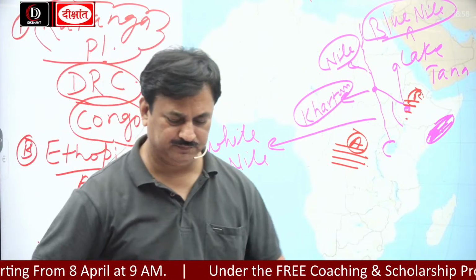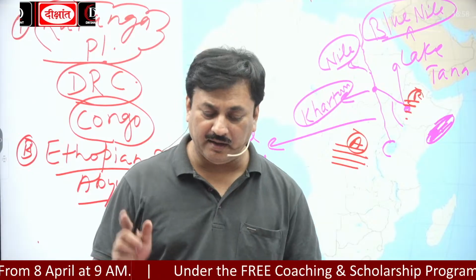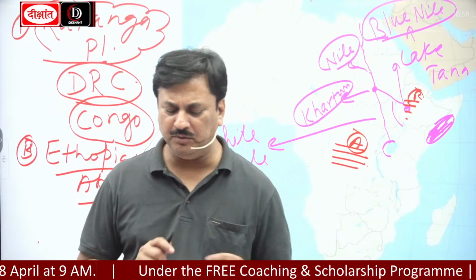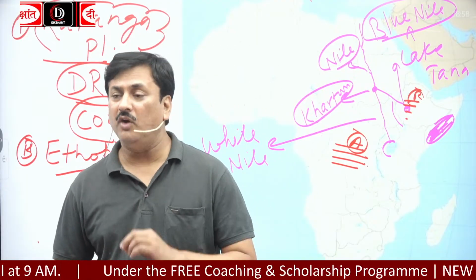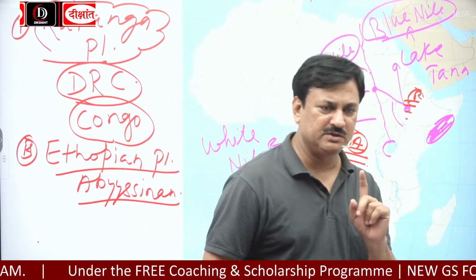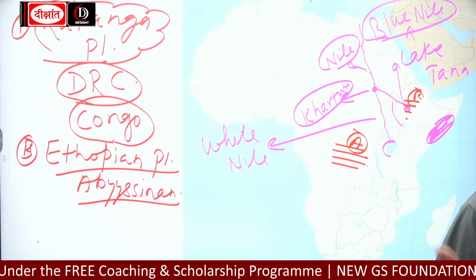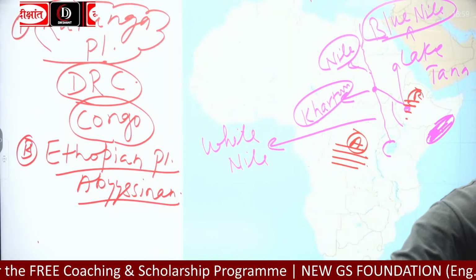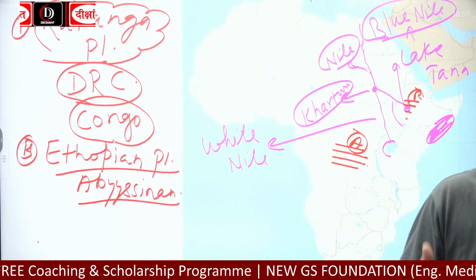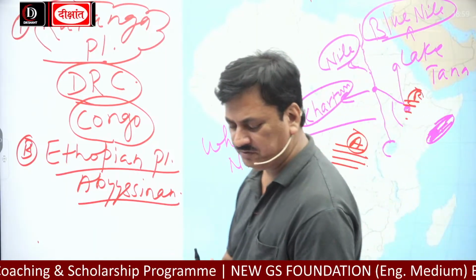And remember one thing, the Abyssinian Plateau is a volcanic plateau. Abyssinian or Ethiopian Plateau is what? Volcanic plateau. And it is also famous for coffee.